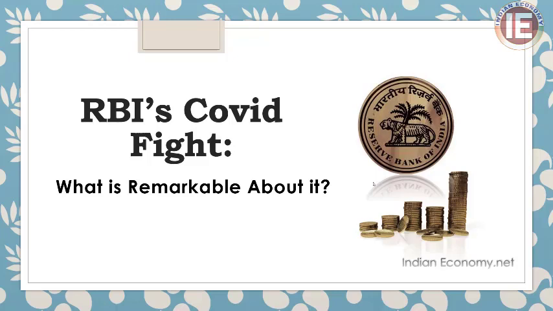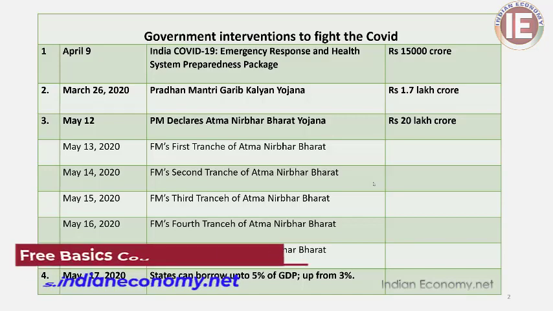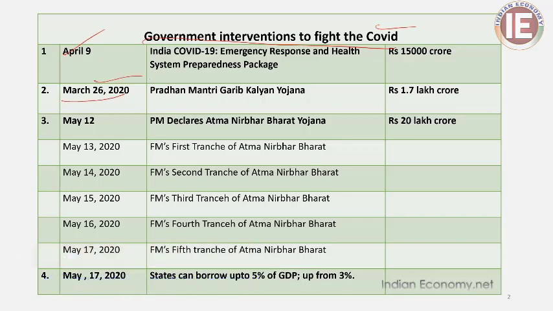Before going to the details of our session, we should have a quick review about various initiatives and efforts made both by the government as well as the RBI. This table shows a quick timeline of the government interventions to fight the COVID, and we are starting with the April 9 initiative. Again, the government launched on April 26 the Pradhan Mantri Garib Kalyan Yojana. Similarly, the all important measure initiated by the government, Atmanirbhar Bharat Yojana, was launched by our Prime Minister on May 12, and followed by that, the Finance Minister unveiled several measures on different sectors under this Atmanirbhar Bharat.